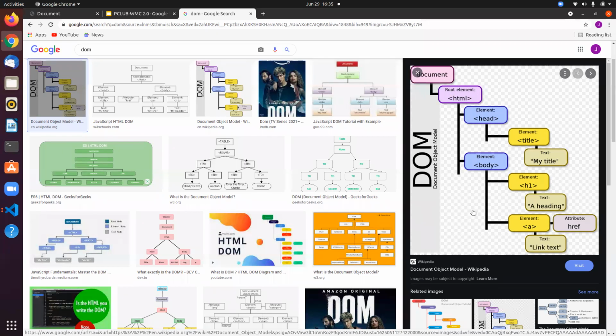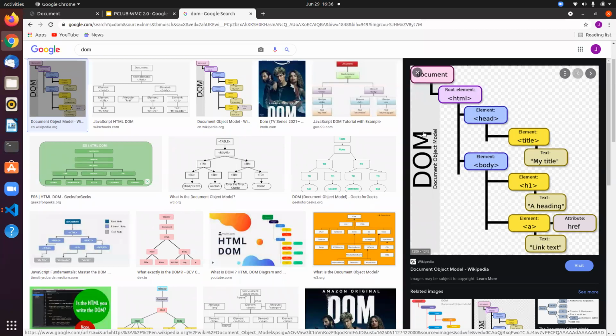All the HTML elements that you learned about, be it head, be it title, be it body, are represented as a tree inside of a web page, right? So what JavaScript can do is access any of these elements and change them. You have defined an HTML file, and now you can dynamically change it using JavaScript. That's what makes JavaScript really the interactive aspect.